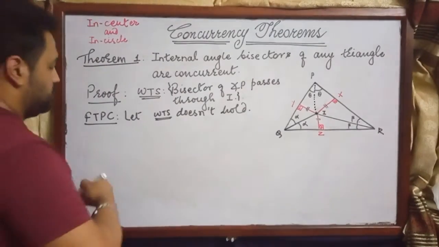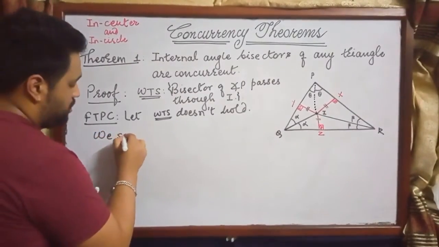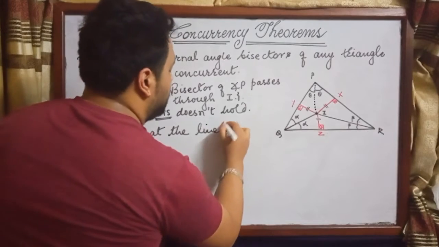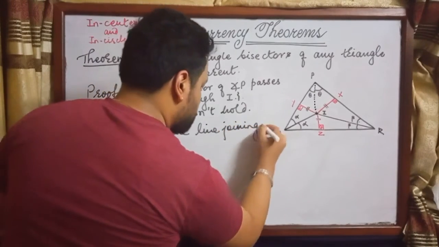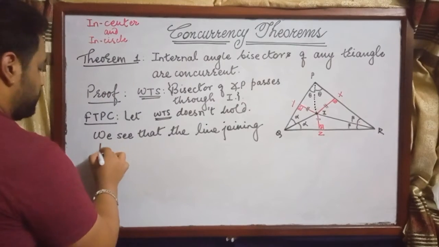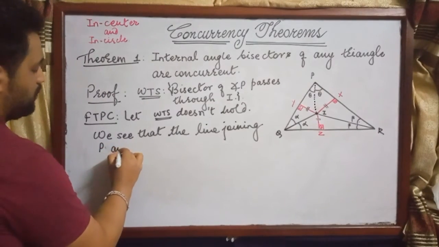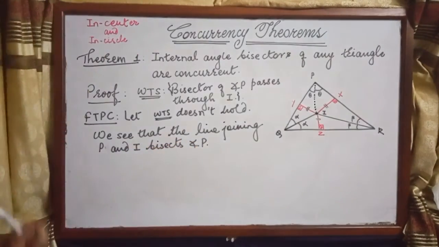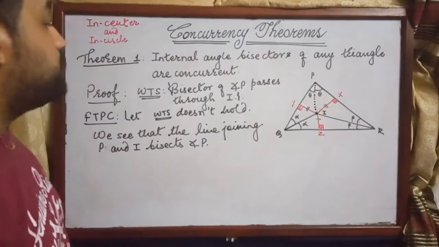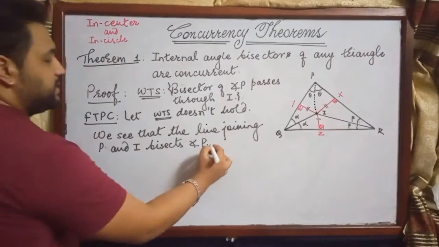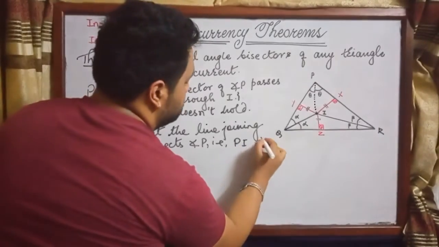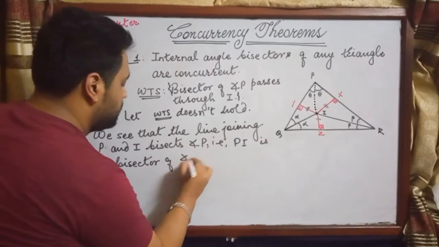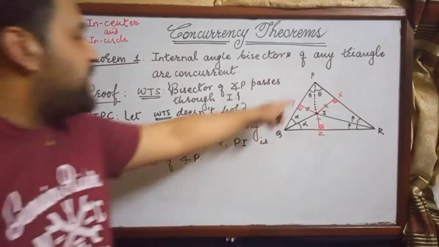We see that the line joining P and I bisects angle P. So PI is a bisector of angle P.